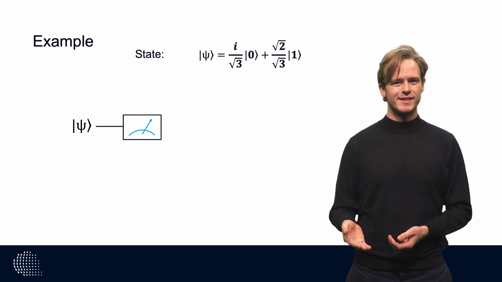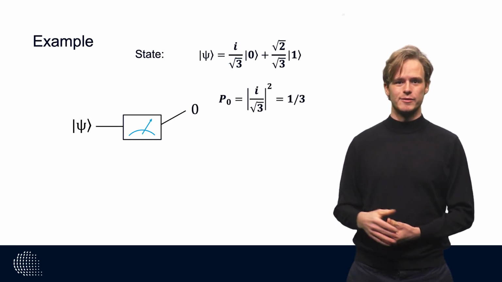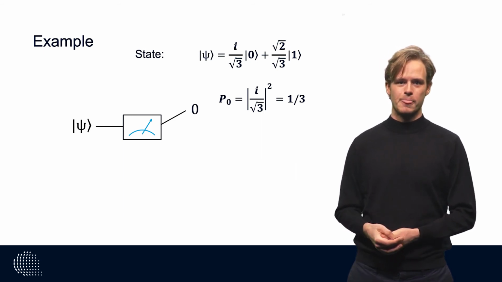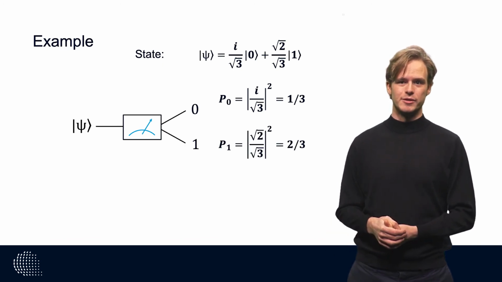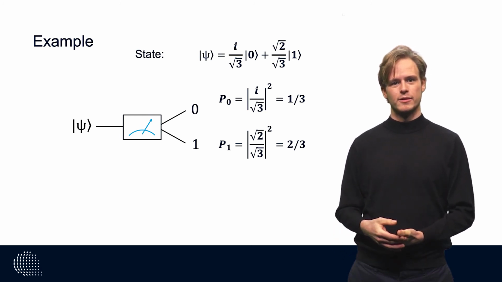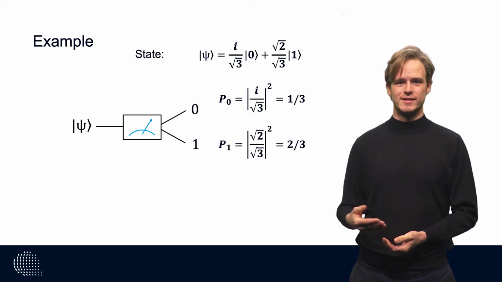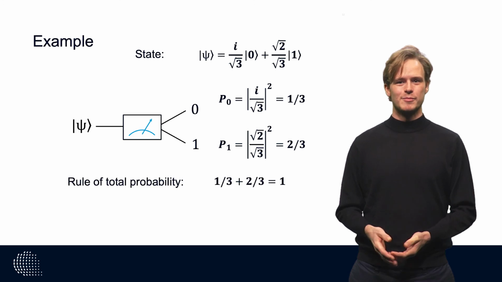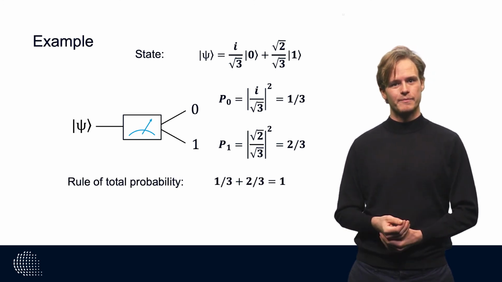Now the probability to find your cat dead is the absolute value of i over square root of 3 squared, and this equals 1/3. Then the probability to find your cat alive is the absolute value squared of the square root of 2/3, which equals 2/3. You can see that this state obeys the condition on the coefficients alpha and beta. If we sum up both probabilities, 1/3 and 2/3, we obtain 1.